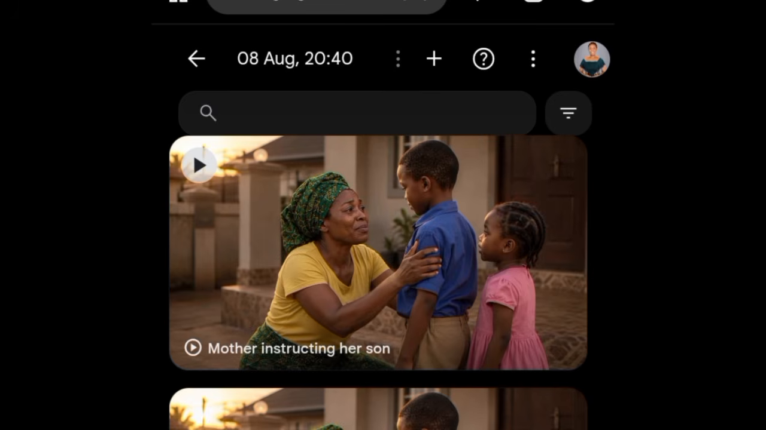So this is scene 4 and 5, which is the mother advising the children and the boy to take care of his sister.